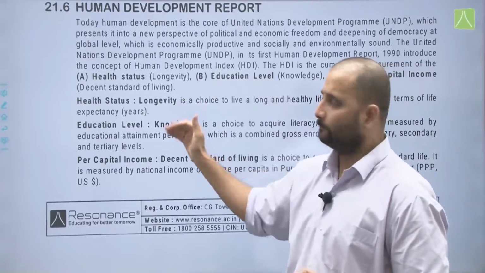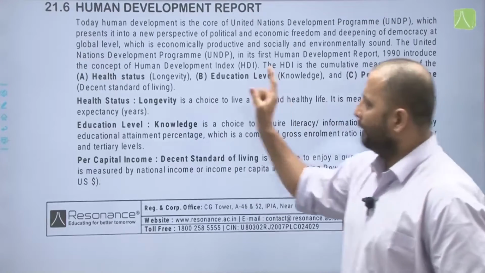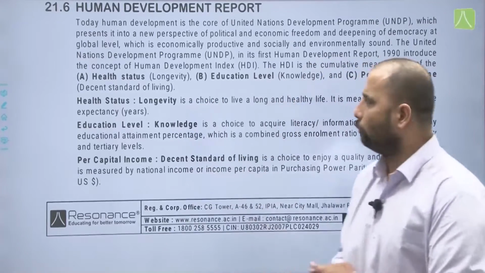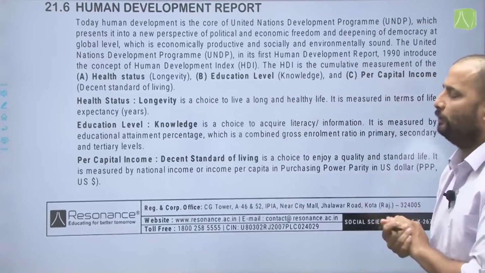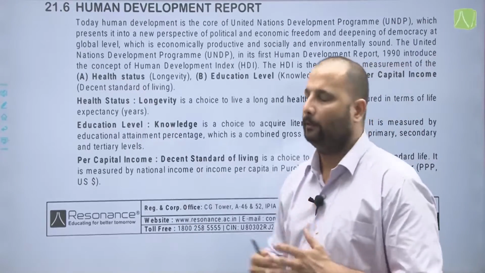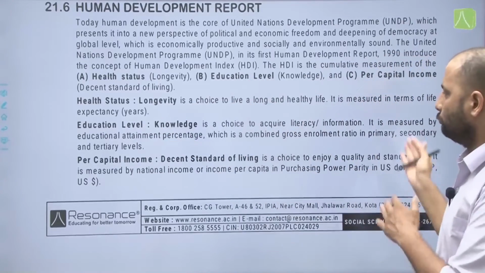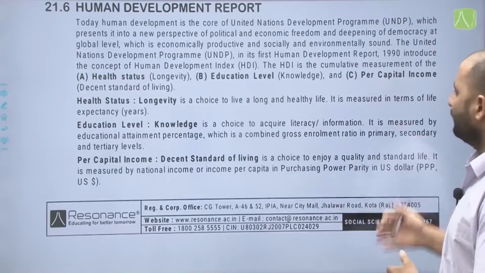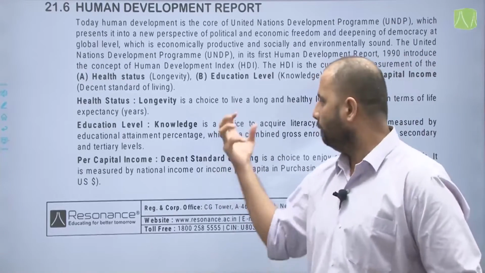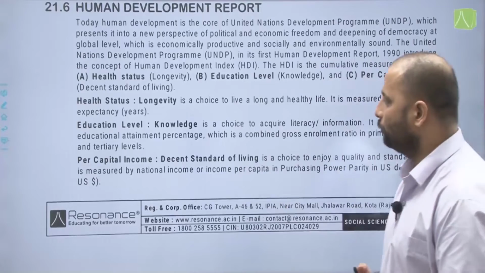Now, it should be per capita income here, not capital income. Okay, so health status talks about longevity, that is a choice to live a long and healthy life. It is measured in terms of life expectancy in years. Then education level, that is knowledge, is a choice to acquire literacy and information. It is measured by educational attainment percentage, which is the combined gross enrollment ratio in primary, secondary and tertiary levels.